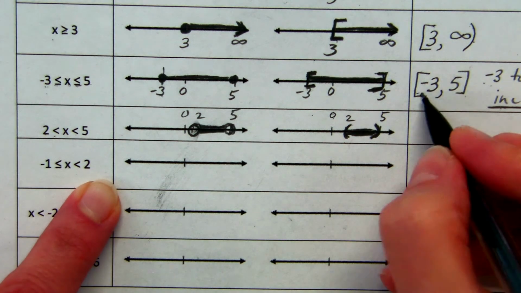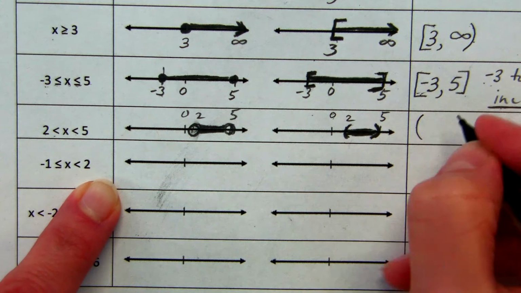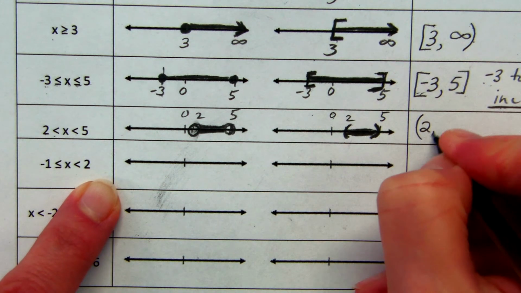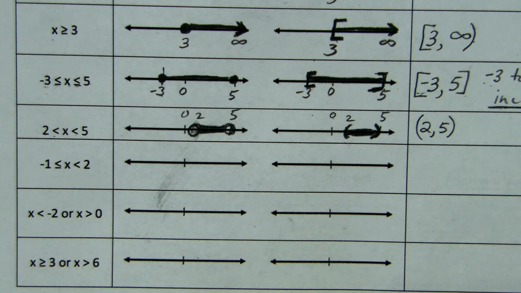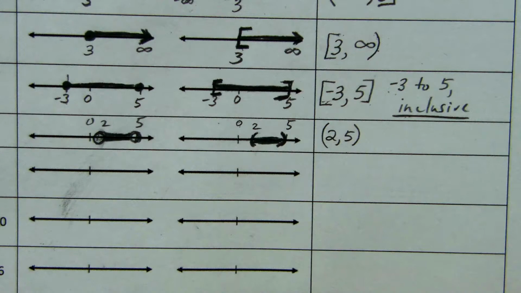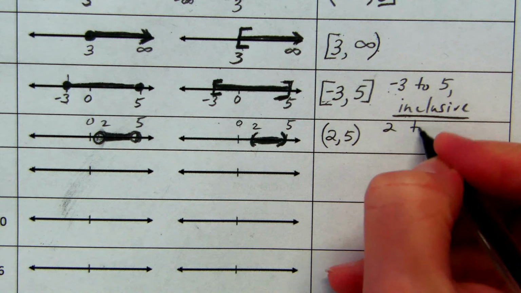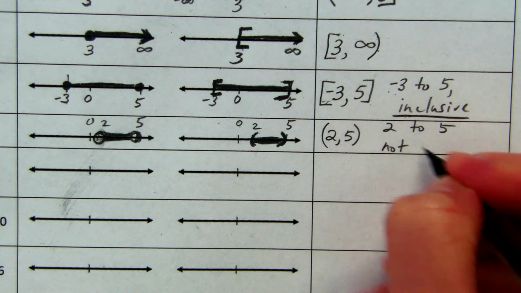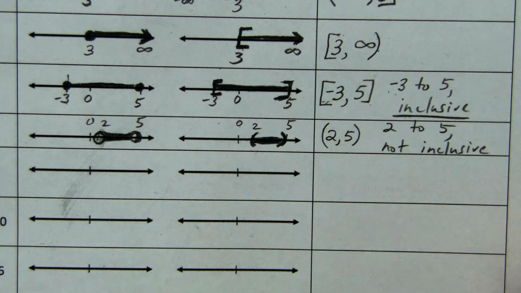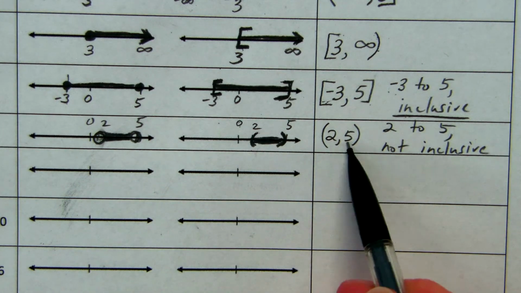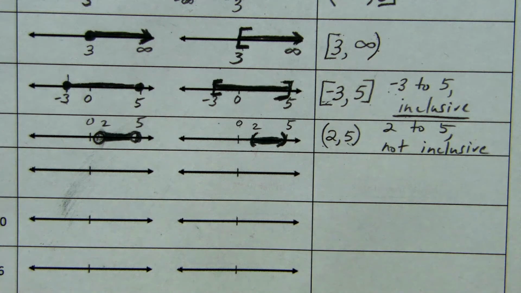Okay, so then we have a really cool way to write this. Just use parentheses and 2 and 5. So this would be not inclusive. So it'd be 2 to 5, not inclusive. So that means we have this interval, but we're not including the endpoints. Okay?